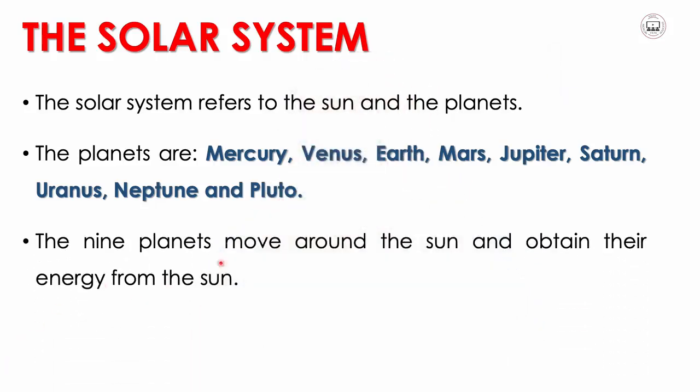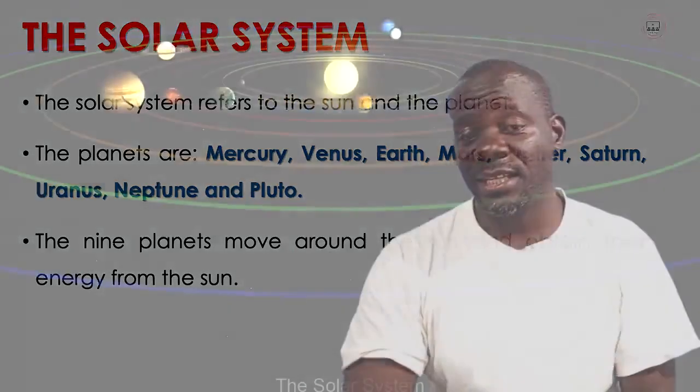So the 9 planets move around the sun and obtain their energy from the sun. What we are saying here is that all the planets we have talked about, Mercury, Earth, and the like, all move around the sun, and they obtain their energy from there.